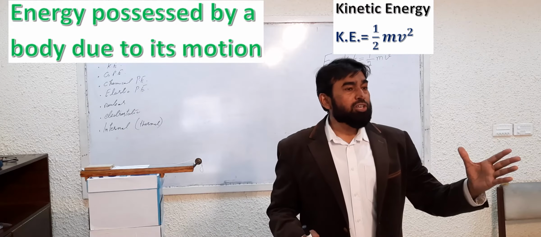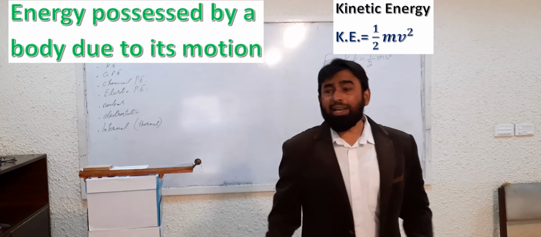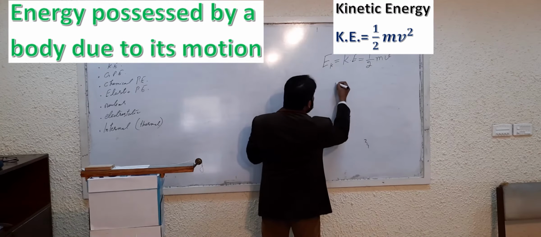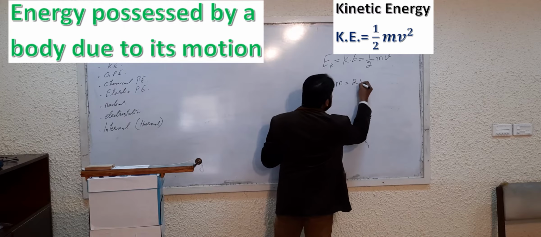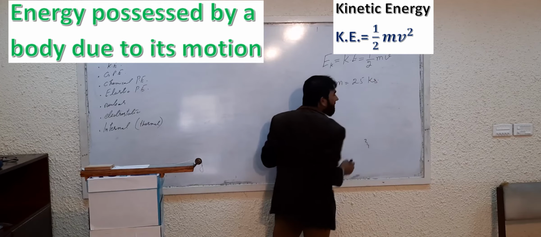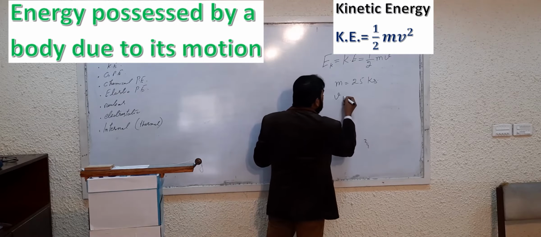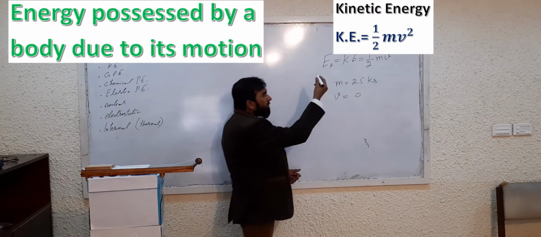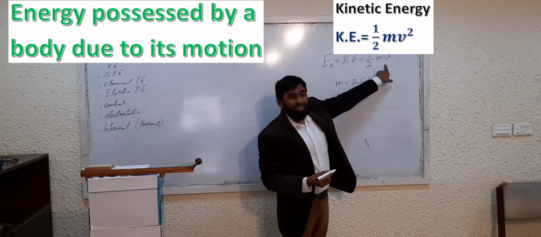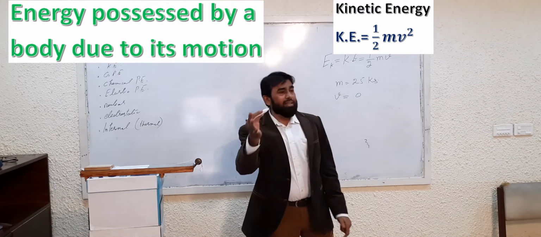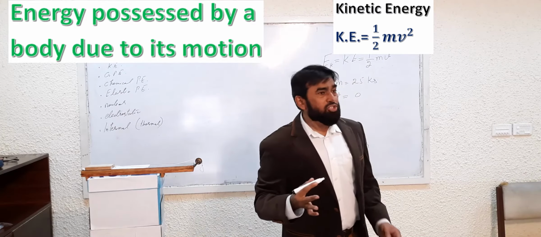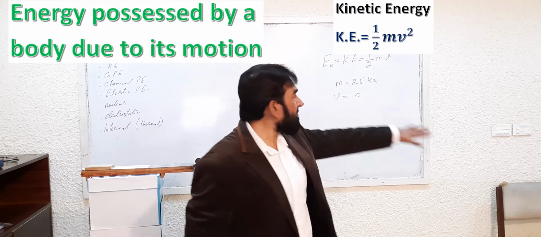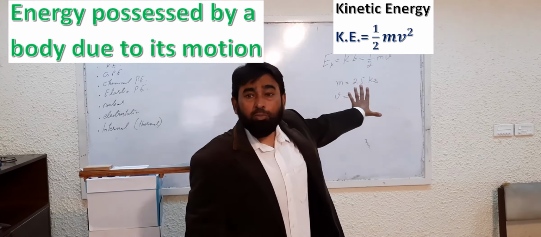If the velocity of the body is 0, then what will be the kinetic energy? 0. Because, for example, if the mass of the body is 25 kg and it is at rest, the velocity is 0. So if you apply the value 0 over here, 0 multiplied by anything is 0. You know that? So the product will be 0. It means if the velocity is 0, then kinetic energy will be 0.